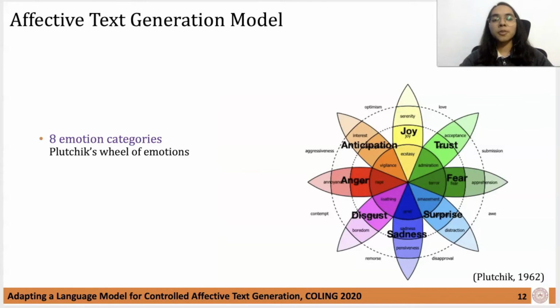Using the idea of attribute-based language models, we propose a model which generates text conditioned on a particular affect category. Our choice of affect categories is based on the earlier elaborated 8 emotions model proposed by Plutchik. Our model can easily adapt to any other emotion representation as well. Intuitively, an emotion cannot be captured just by a discrete category, but there is also a necessary degree to which it is expressed or perceived. Hence, we propose to generate text based on a given emotion category as well as its intensity.